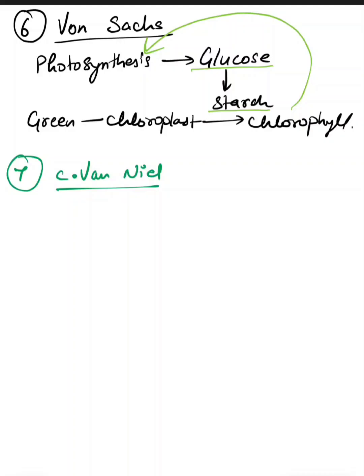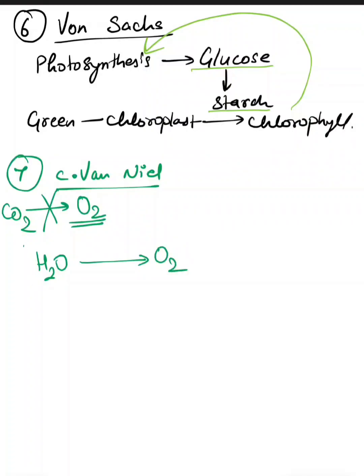He told that whenever photosynthesis is performed and oxygen is released, this oxygen is not coming from carbon dioxide. This oxygen is coming from water. He told that water is the reason because of which oxygen is produced. It is not coming from carbon dioxide.